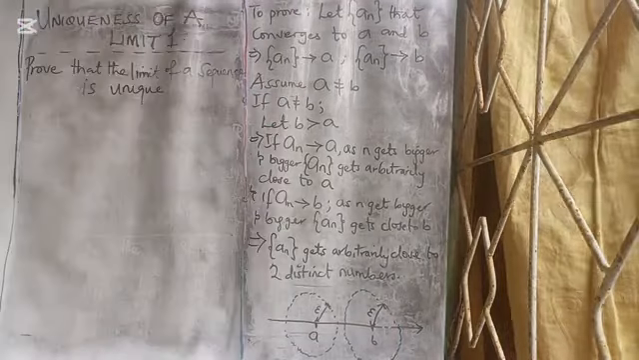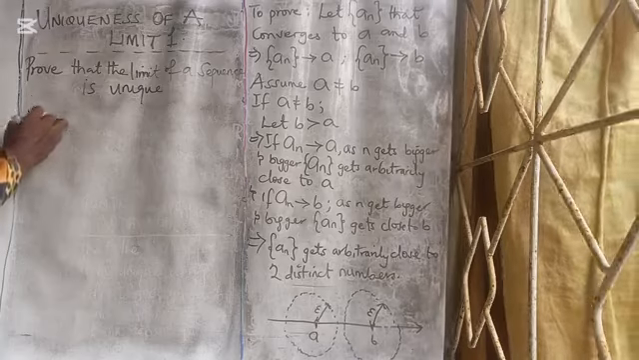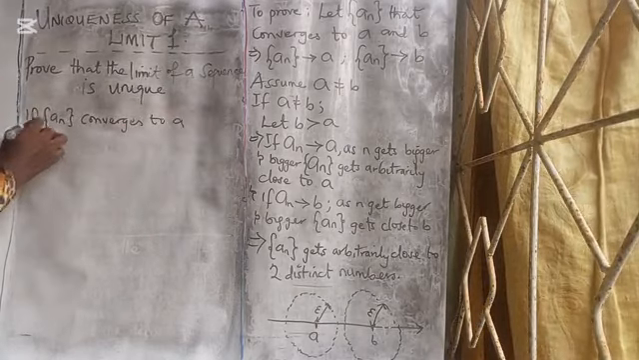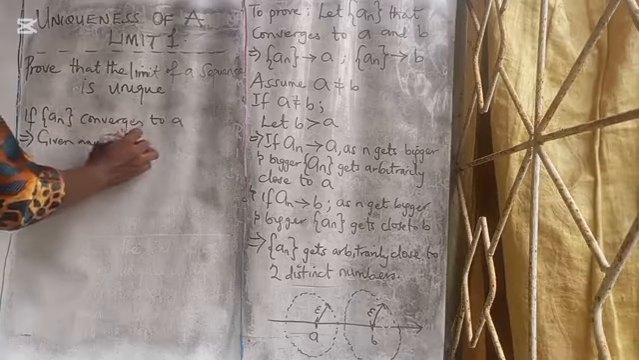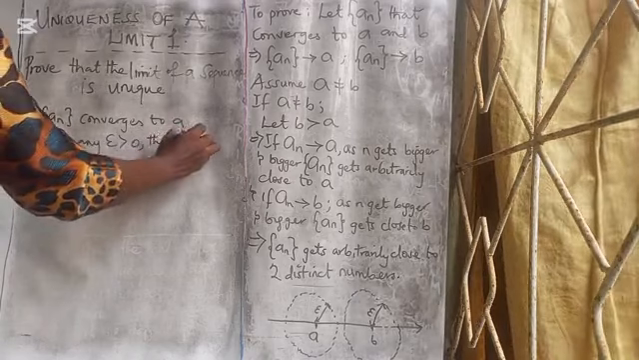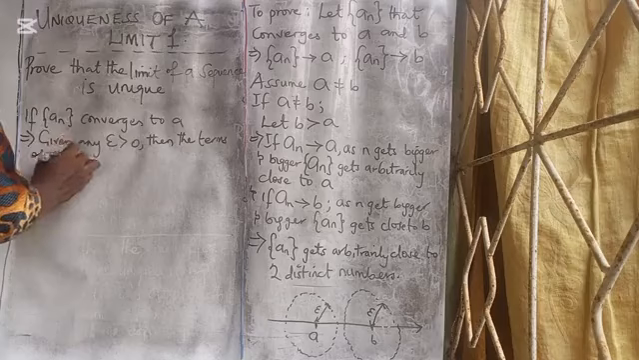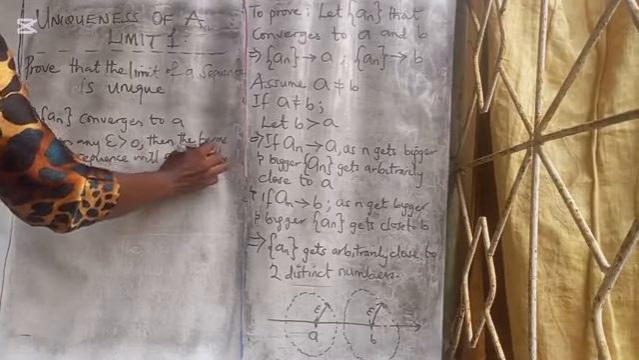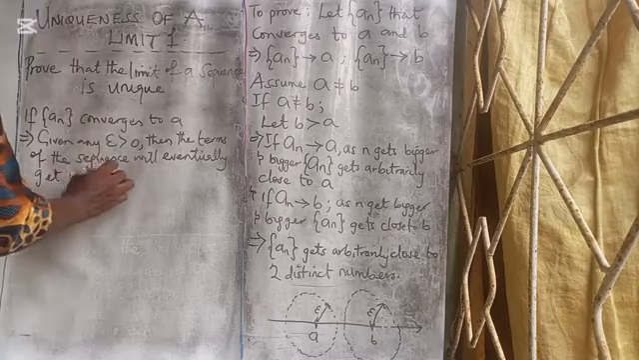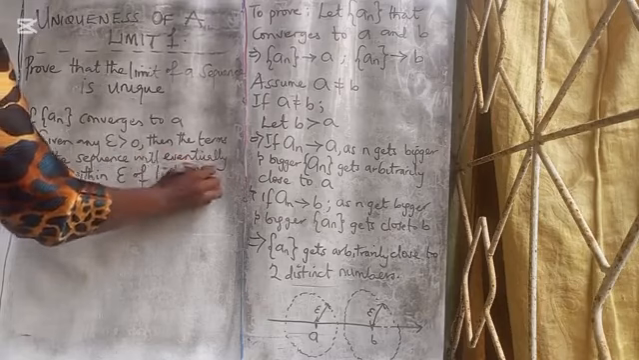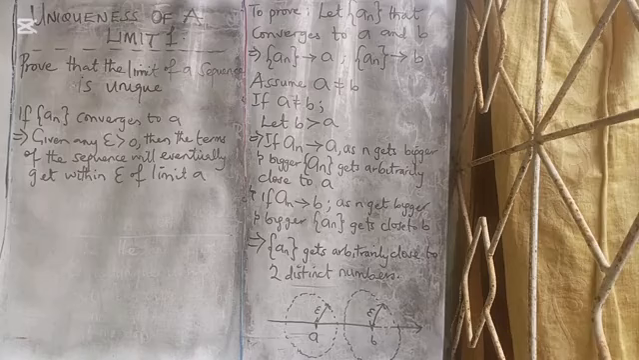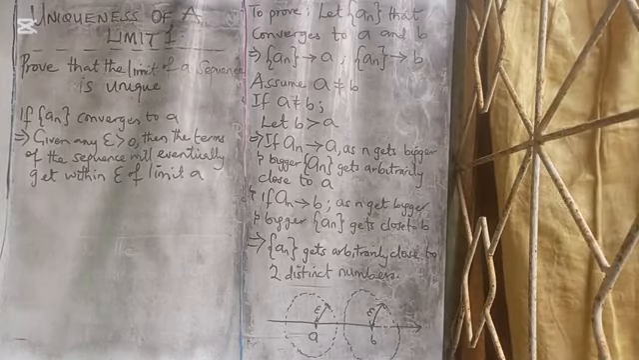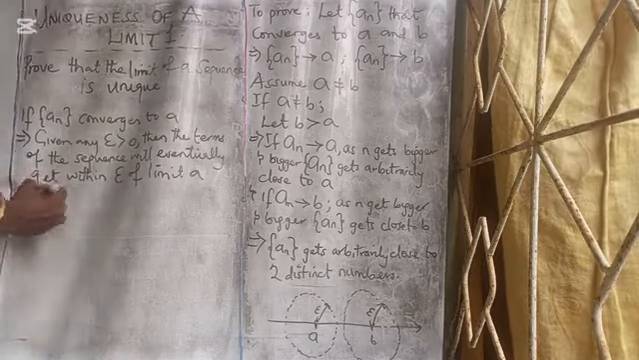What does this tell us? As we can see on the number line, if the sequence AN converges to A, then it implies that given any epsilon greater than 0, the terms of the sequence will eventually get within epsilon of the limit A. And if AN also converges to B, the same thing happens.